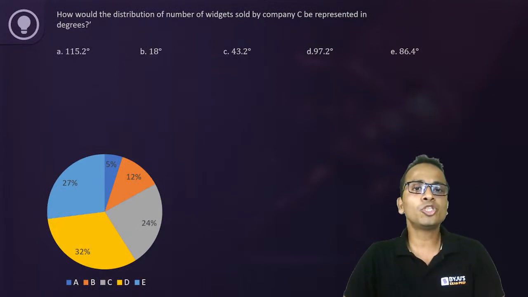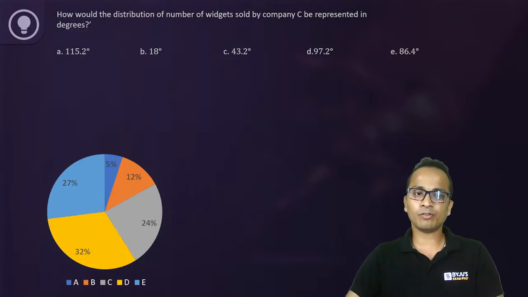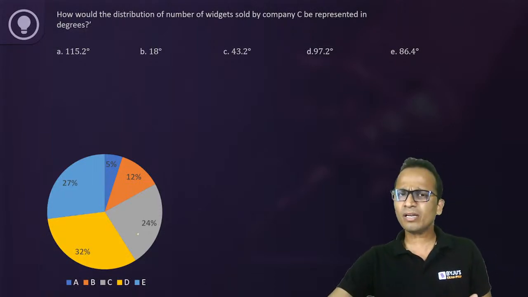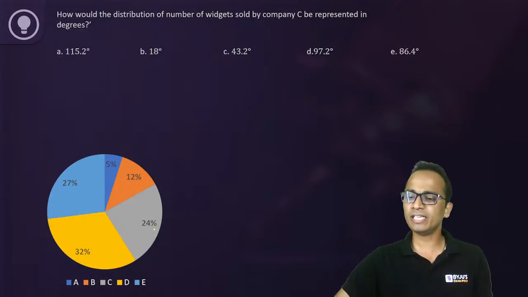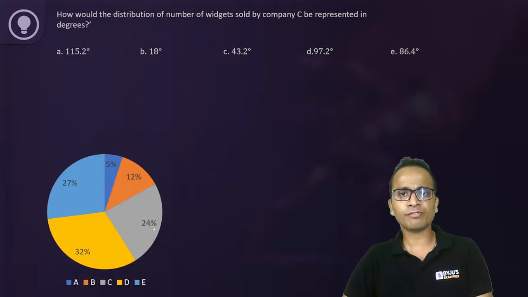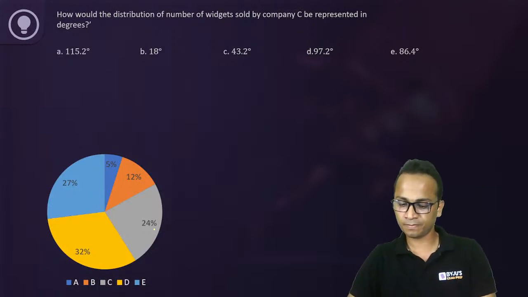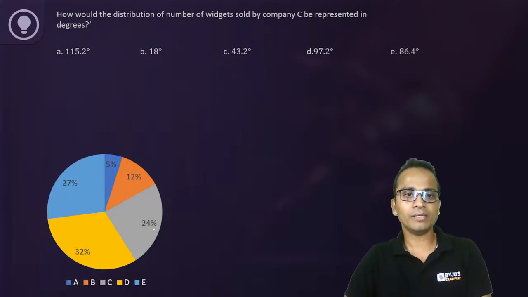Whatever percentage coverage is for company C, you have to convert that in terms of degrees, in terms of angle. So quickly give me an answer for this. Which of these 5 options is correct? Yes, anyone?